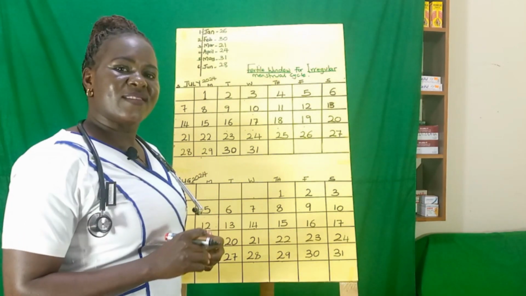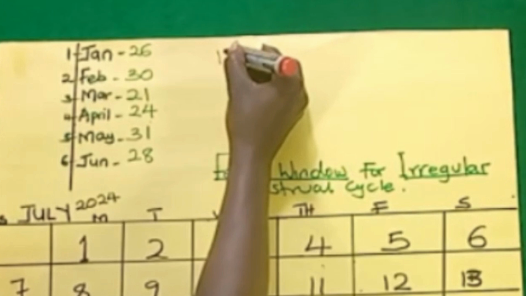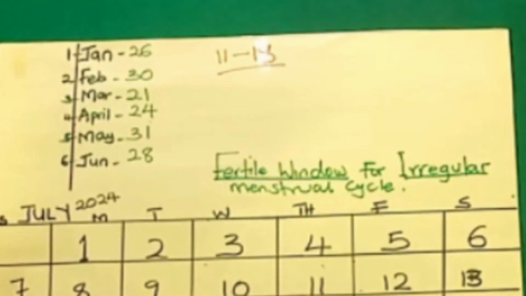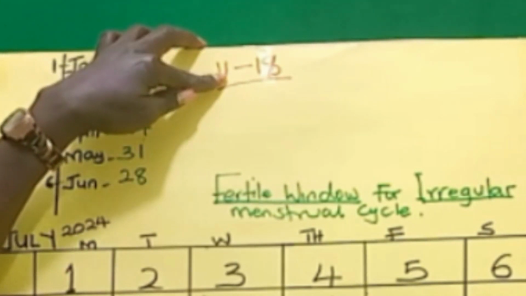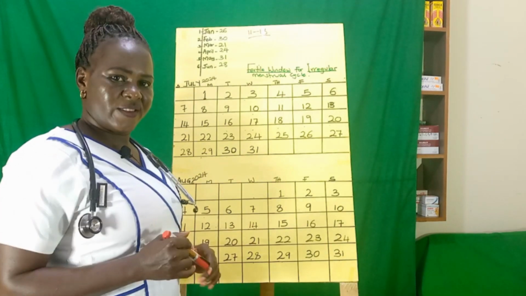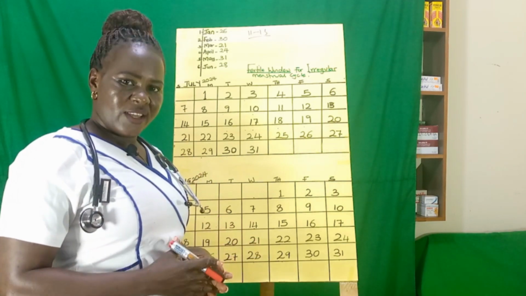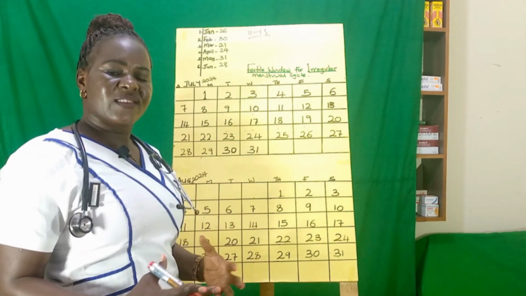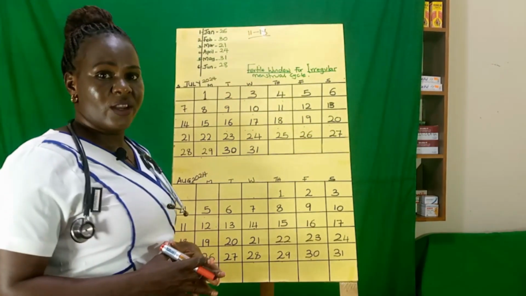So here there are two numbers that you have to take note of, and I'm going to explain them: number 11 and number 18. While calculating your fertile window for irregular cycle, number 11 and number 18 relate to a period called the luteal phase. The luteal phase is the number of days the woman's body gets ready for conception. It is the number of days when the uterus is getting ready to conceive. So this will help us in the calculation as well.